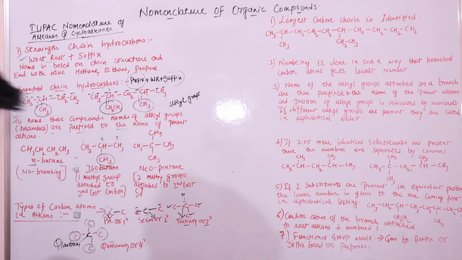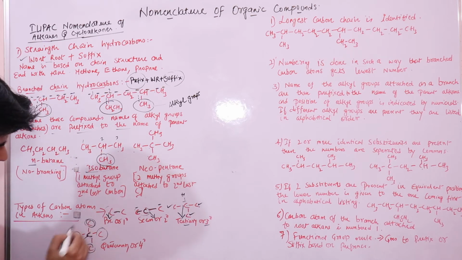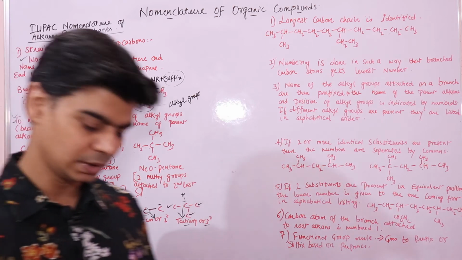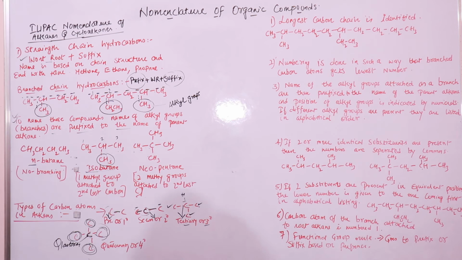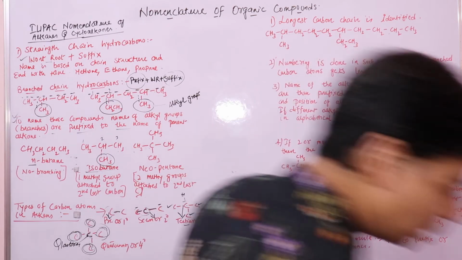But there is no quaternary hydrogen atom. Why? Because carbon has a maximum of 4 valencies, it is tetravalent. So all the 4 valencies are connected to other carbon atoms. No place for hydrogen atoms. So there is no quaternary hydrogen atom, right. I hope all this is clear. Now we'll look into the rules, we'll jump to the rules of naming alkanes, right.